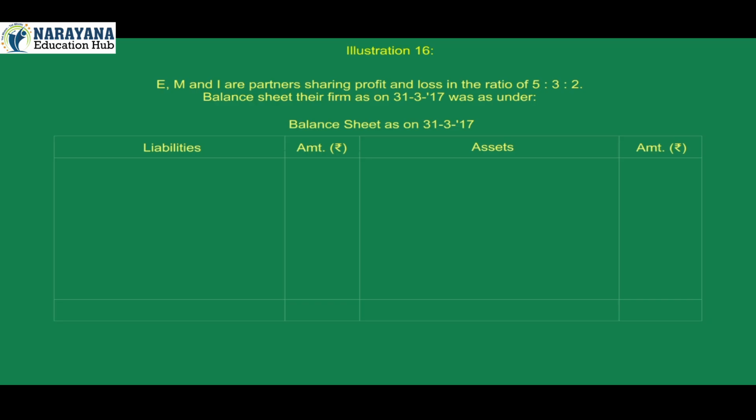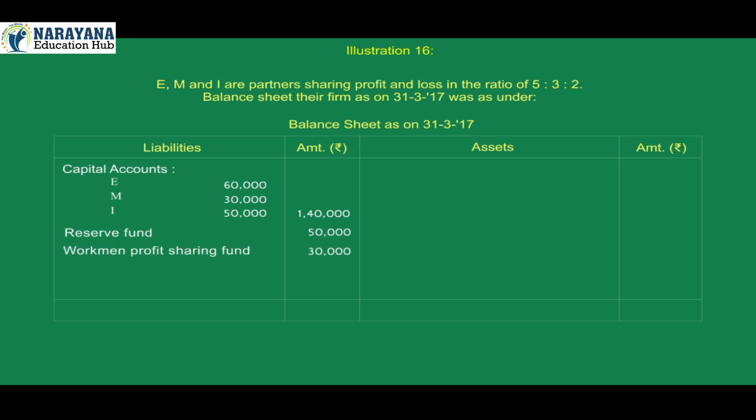Liabilities amount, assets amount. On liability side, capital accounts E 60,000, M 30,000, I 50,000. Total 1,40,000. Reserve fund 50,000. Workman profit sharing fund 30,000. Creditors 70,000. Total of liabilities 2,90,000.